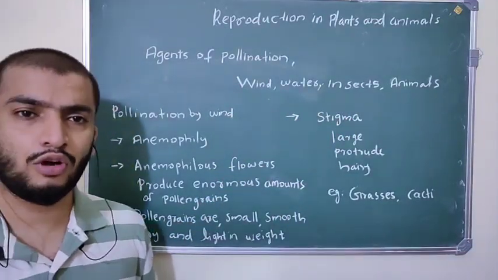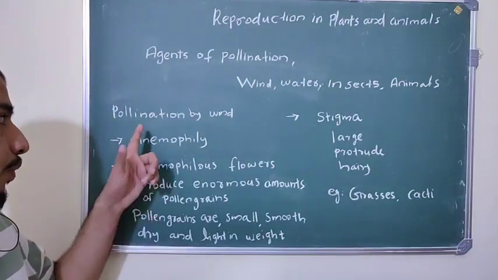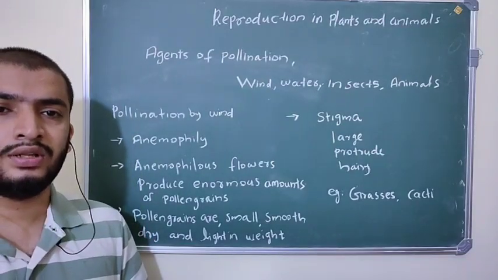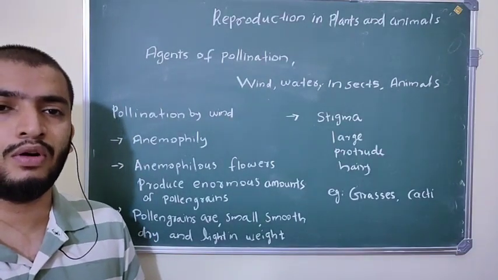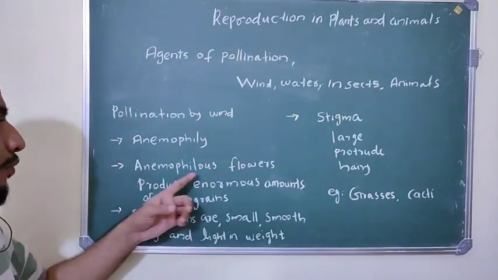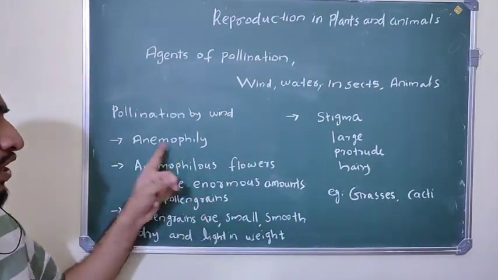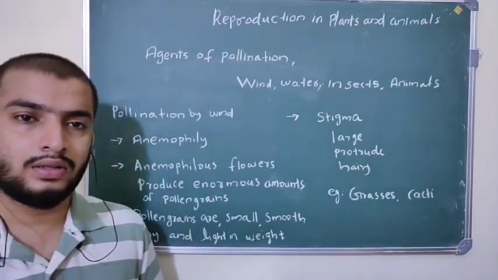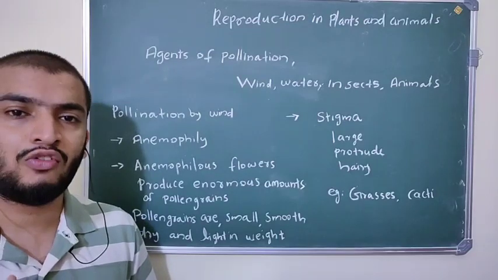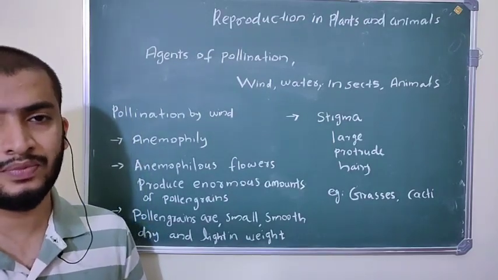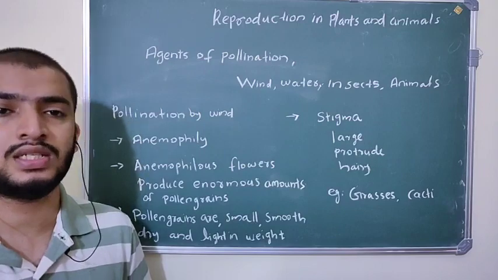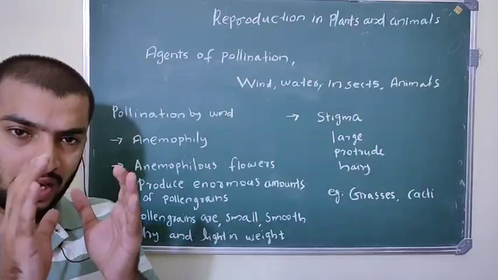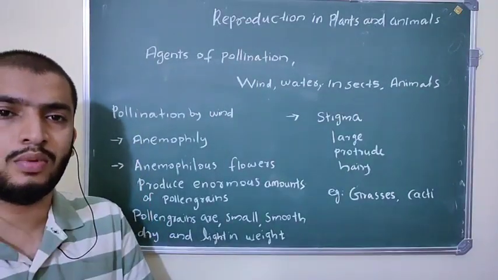Okay, so first of all we are going to discuss pollination by wind. Those flowers that perform cross pollination with the help of wind are called anemophilous flowers, and that cross pollination is called anemophily. So what is anemophily? The cross pollination by the help of wind is called anemophily, and those flowers are called anemophilous flowers.